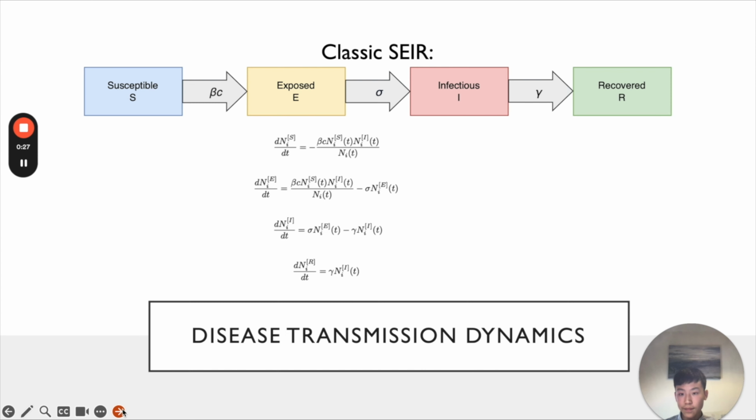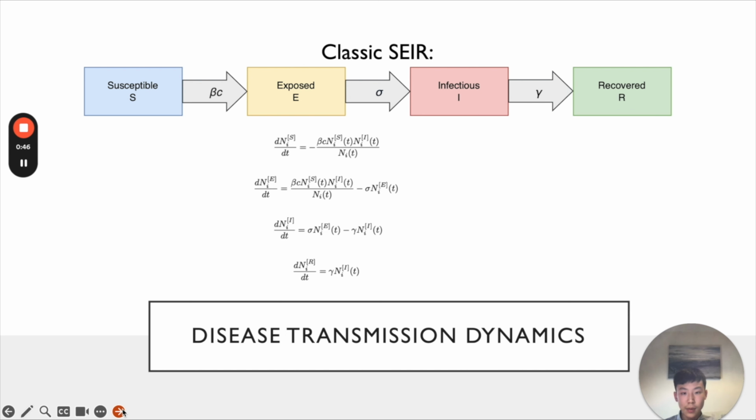frequency. The disease transmission dynamics are based upon the classic SEIR model, in which susceptible people come into contact with infectious people at rate C and become infected with probability beta. They then become exposed. The disease incubates within exposed people and they become infectious at rate sigma. Infectious people then recover at rate gamma.